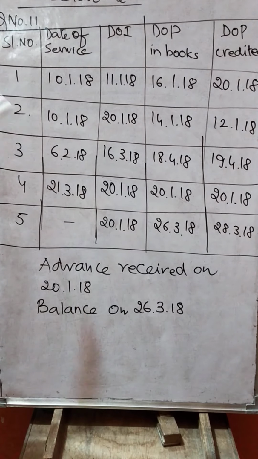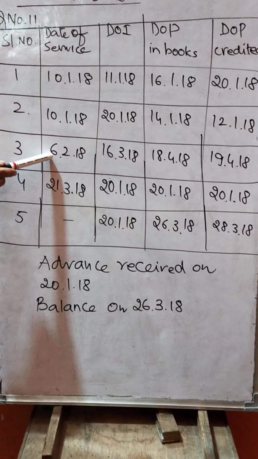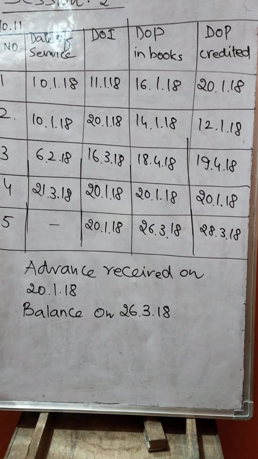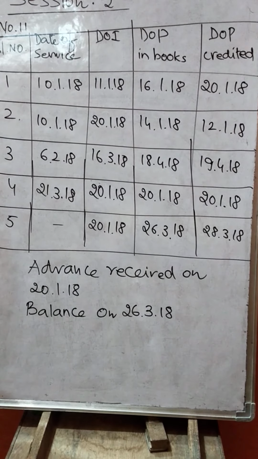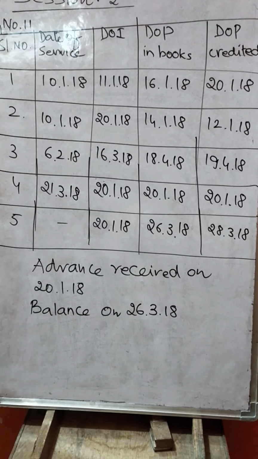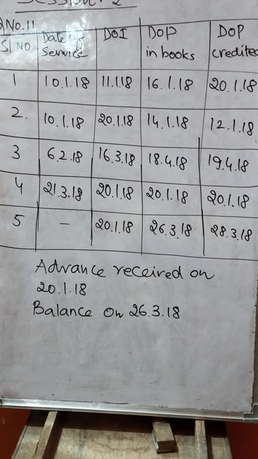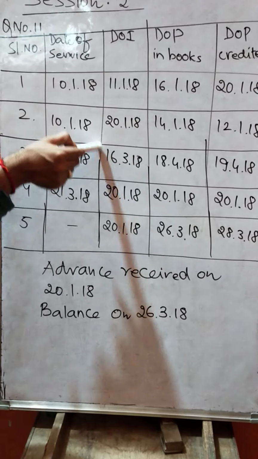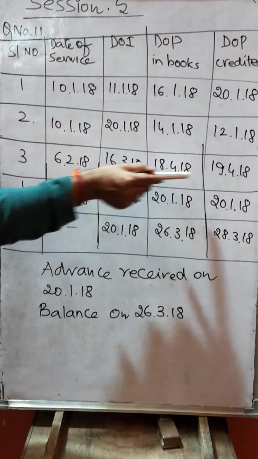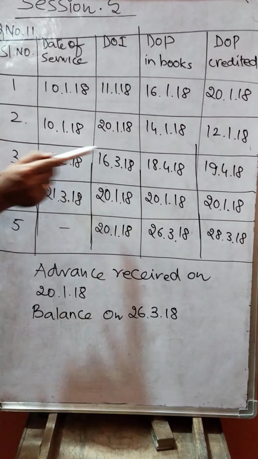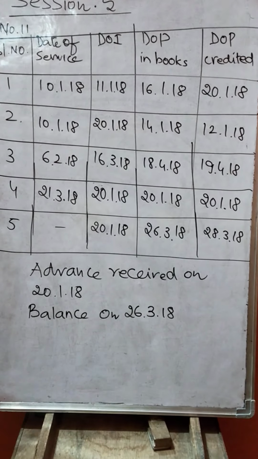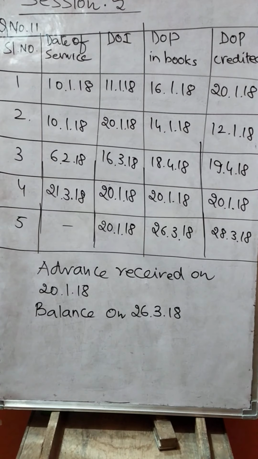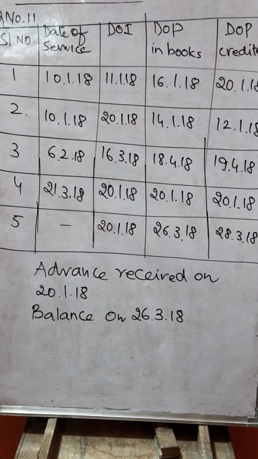Look into serial number 3. 6th February services are rendered. 16th March invoice is issued. So there is a gap of more than 1 month, that is to say, the invoice is not issued within 30 days after completion of service. So we are not taking the date of invoice. Then 6th February, 18th April, 19th April. Whichever comes earlier, 6th February comes earlier. So that date should be taken as the time of supply.